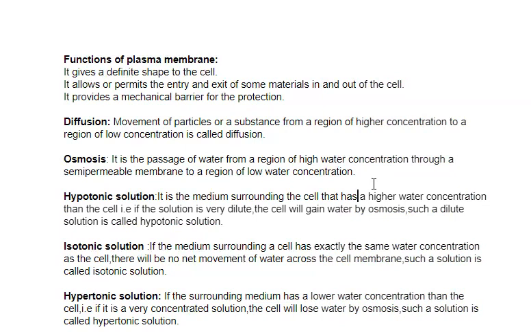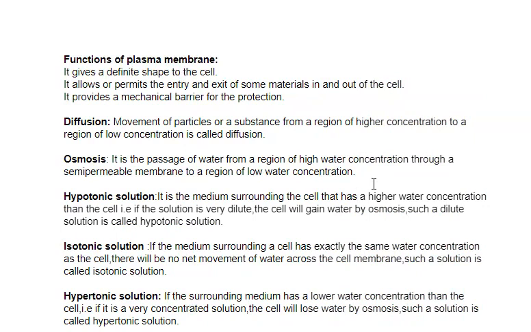Isotonic solution: if the medium surrounding a cell has exactly the same water concentration as the cell, there will be no net movement of water across the cell membrane. Such a solution is called isotonic solution.